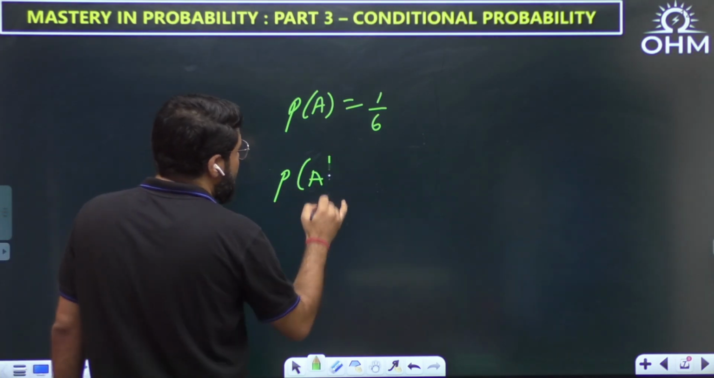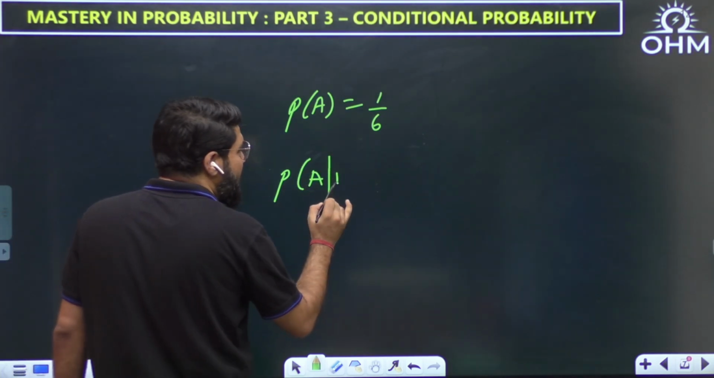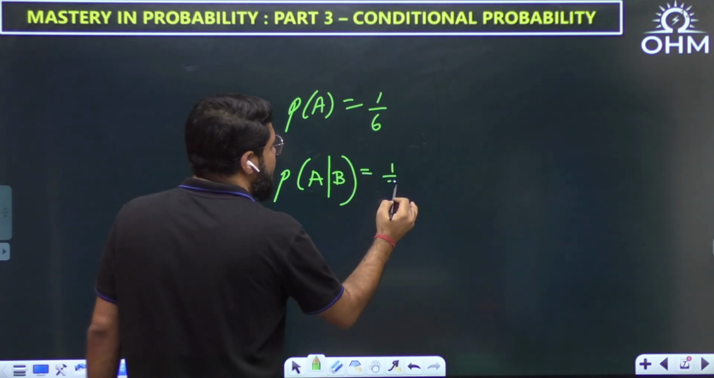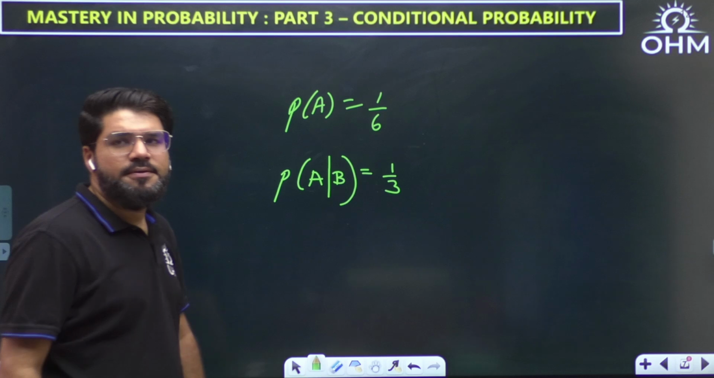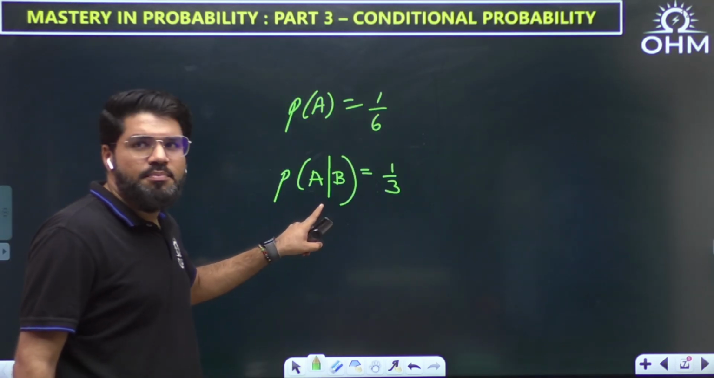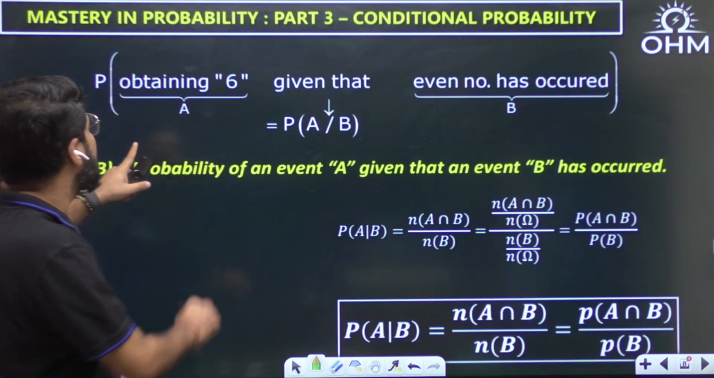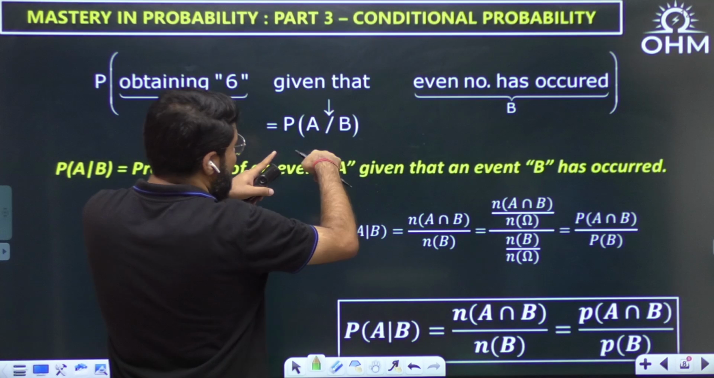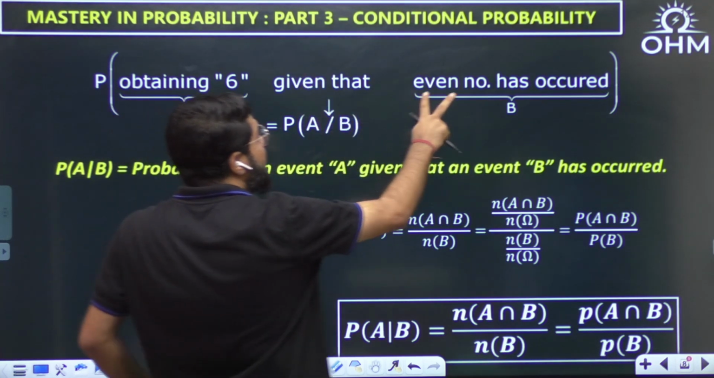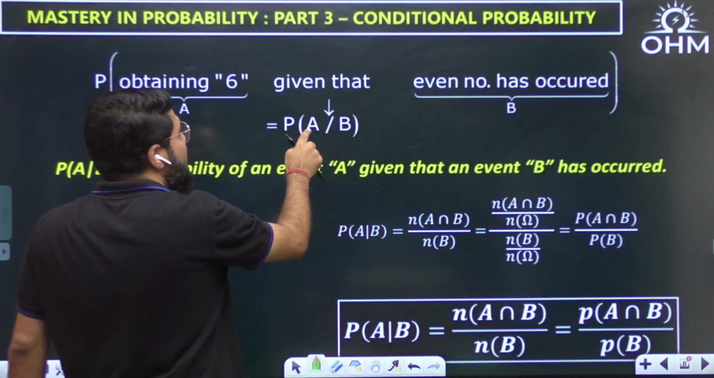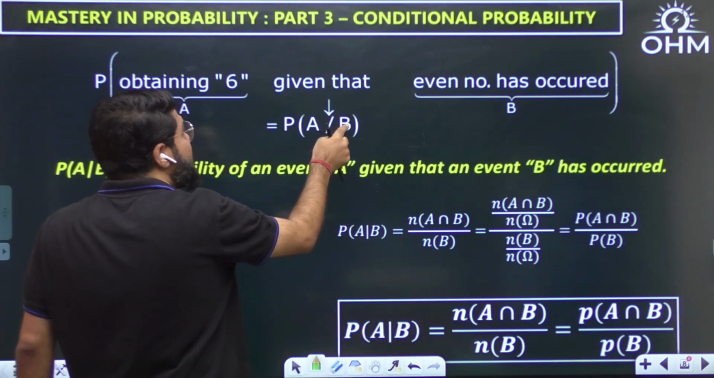We write it with this notation: the probability of the same event A, but now given that some other event has occurred. It has changed. The new answer was 1 by 3. This is what we denote with the symbol of given that. Probability of obtaining 6, that is A, given that, this symbol, slash or vertical bar, anyway you can draw, even number has occurred, B. We write P(A given B). This is the event whose probability is required, and this is the event which is given.